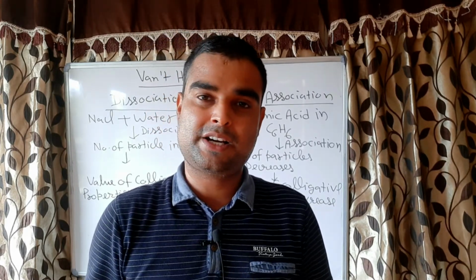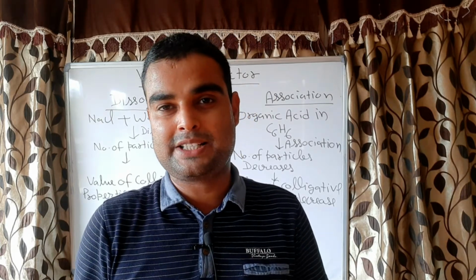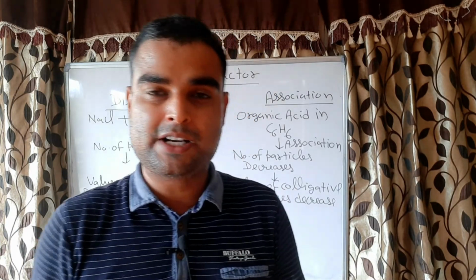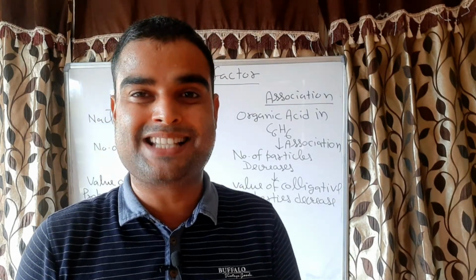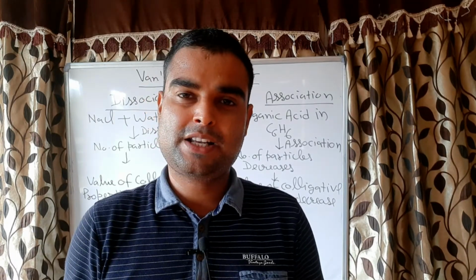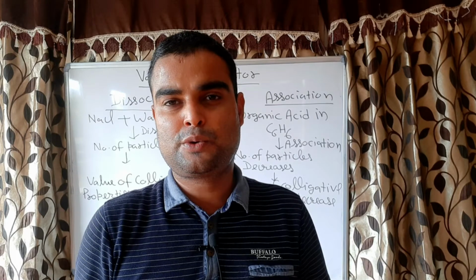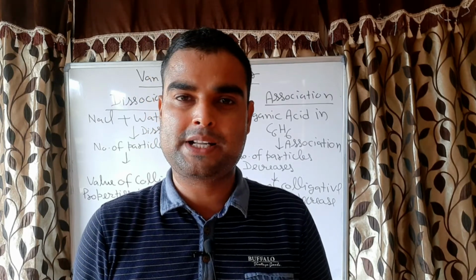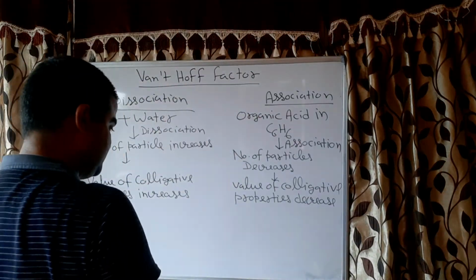If the substance is undergoing association, then the colligative property value is decreasing. It means the experimental or observed value of the colligative properties is less than the theoretical value. And the ratio of the experimental value of the colligative properties to the theoretical value is called Van 't Hoff factor. So let us see.